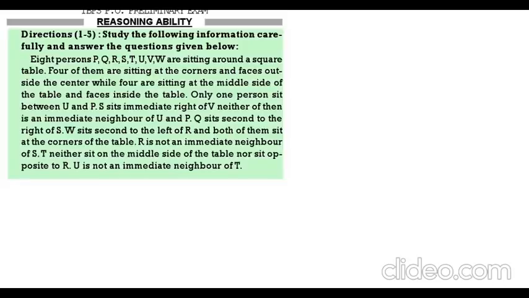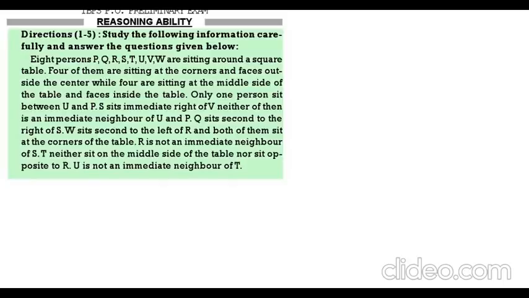Only one person is there between U and P. S sits to the immediate right of V and neither of them is the neighbor of U or P. Q is sitting second to the right of S. W sits second to the left of R and both of them are at corners. R is not the neighbor of S. T sits neither at the middle nor opposite to R. U is not the neighbor of T.